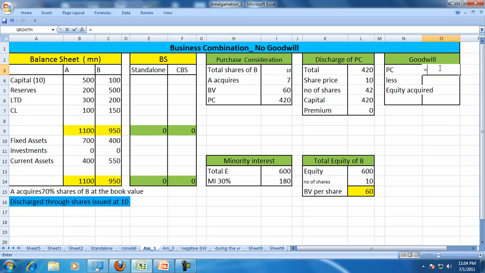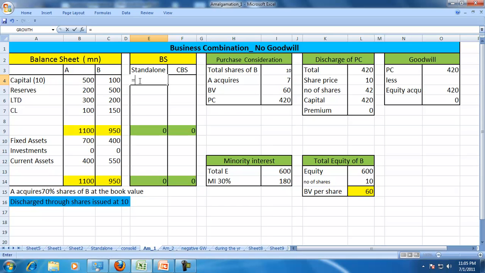And goodwill is purchase consideration minus the equity acquired. The equity acquired is equal to, you can see that the total equity of B is 600, and A acquires 70% of that, so therefore there is no goodwill because the acquisition has happened at the book value. Now we have all the information required to prepare the standalone and the consolidated balance sheet.